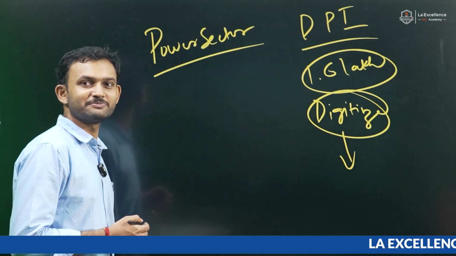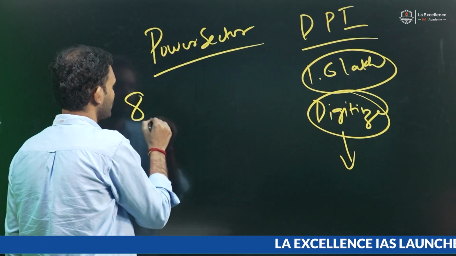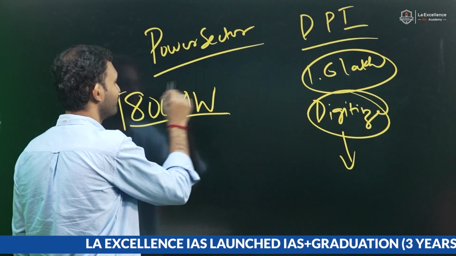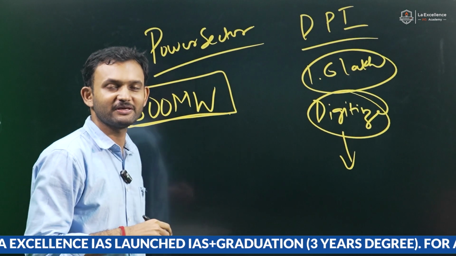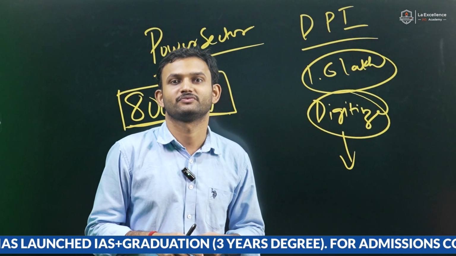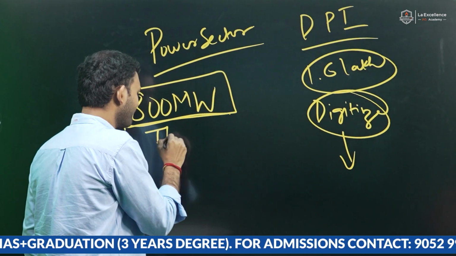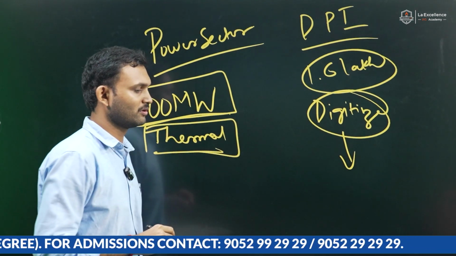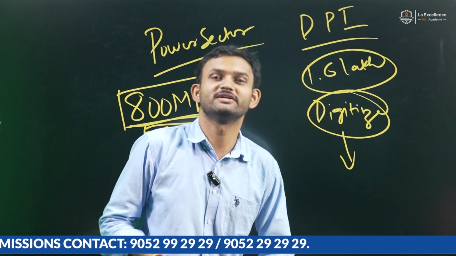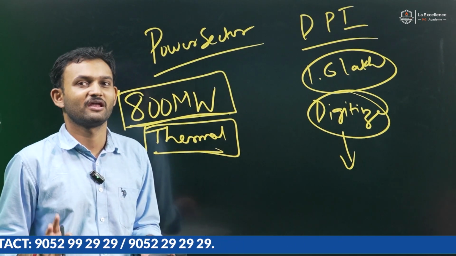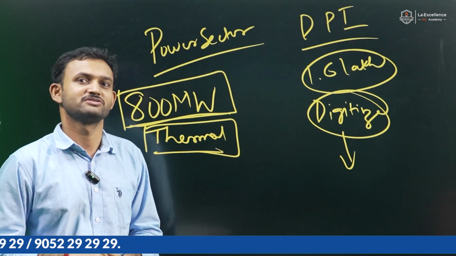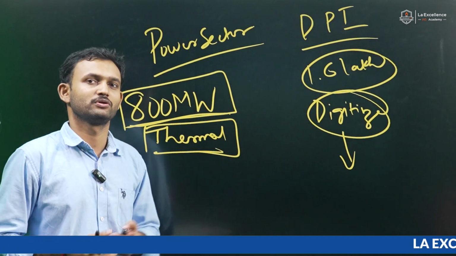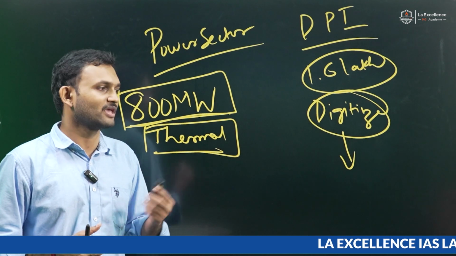Another subsidy that has been announced is to make sure 800 megawatt supercritical thermal power plants would be established, and a huge subsidy would be given to that. This is thermal power. Giving subsidy to thermal power or small hydro, which are not considered renewable energy, might be a step in the reverse direction, and this may impact our own credibility on the promise about the reduction in emissions.